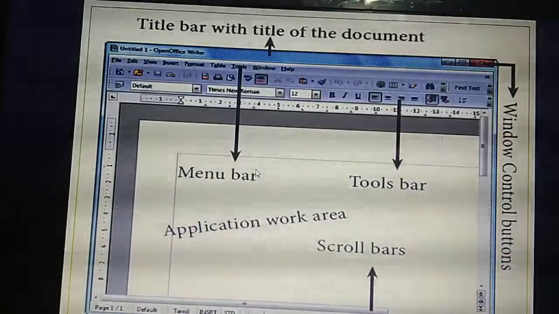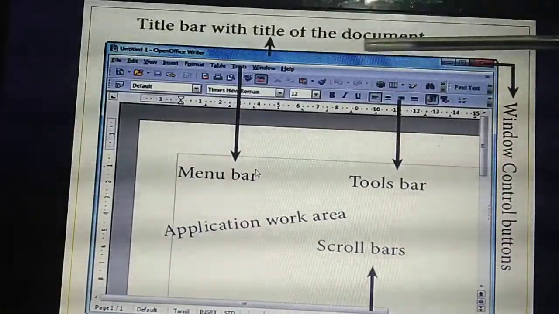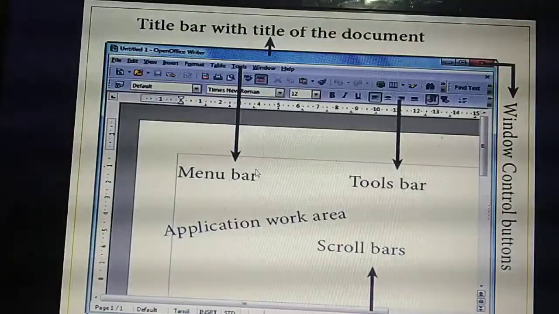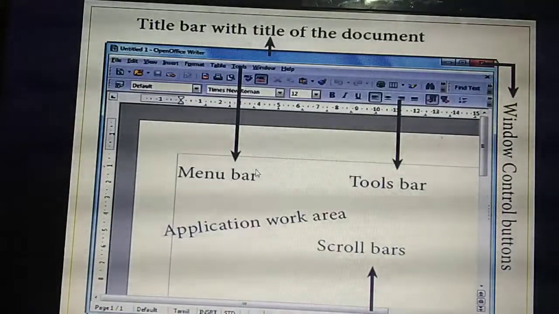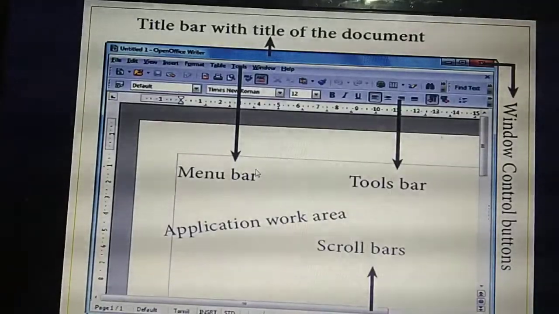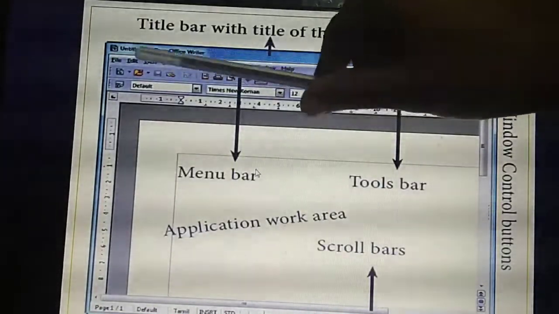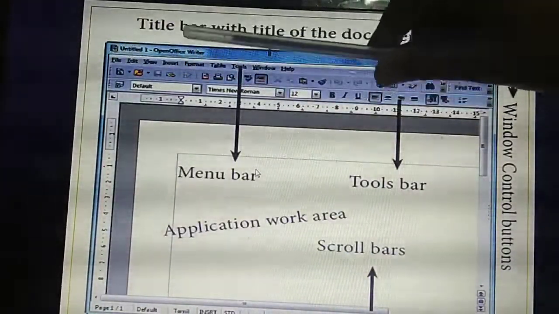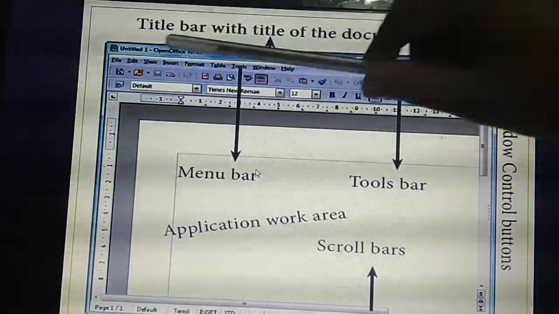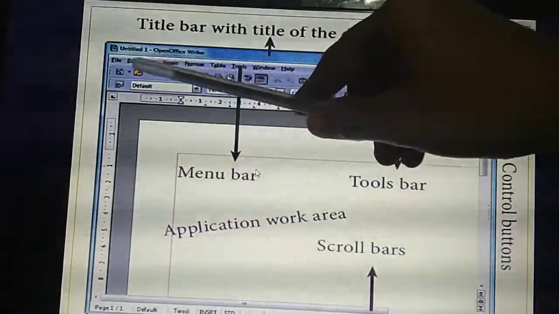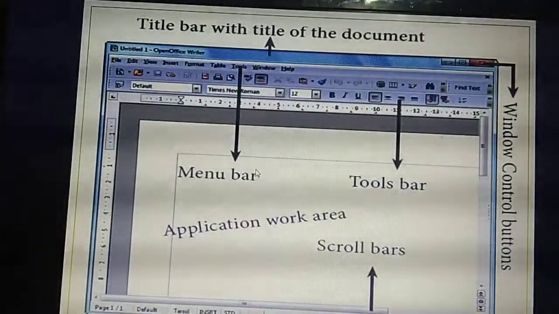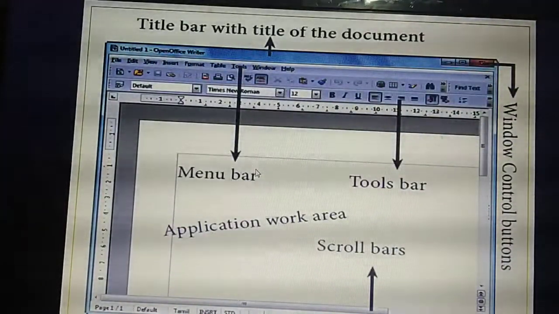Okay, so listen carefully. At the top, one blue color portion is there that we are calling as what? Title bar. What's the use of the title bar? You can give a title for the particular document. Here they have not given any title. If you are not giving any title, it will display as Untitled. Is it visible? Untitled means they have not given any title for this document.